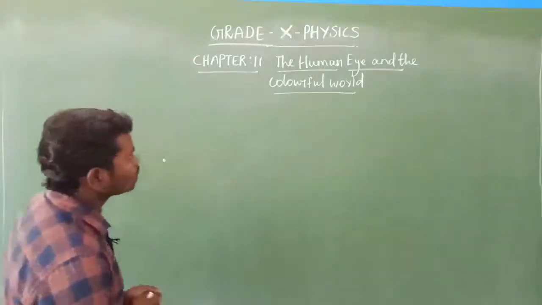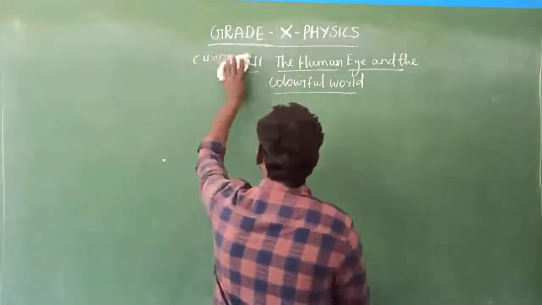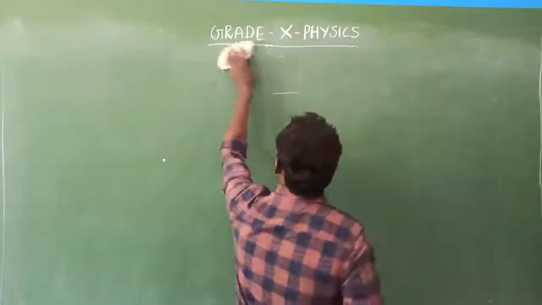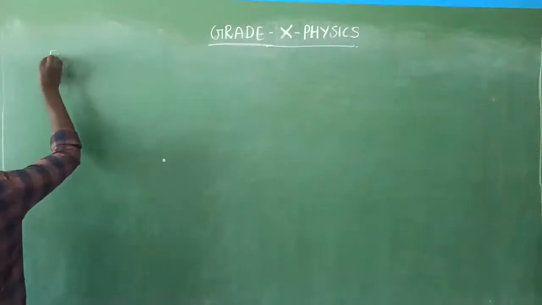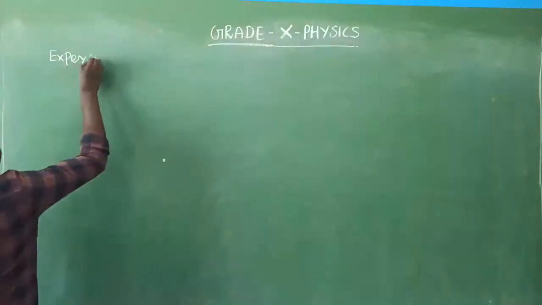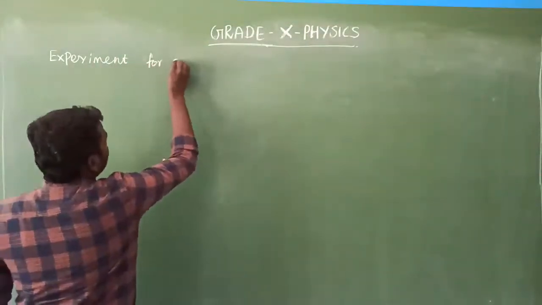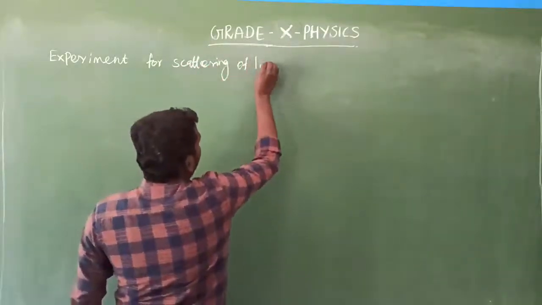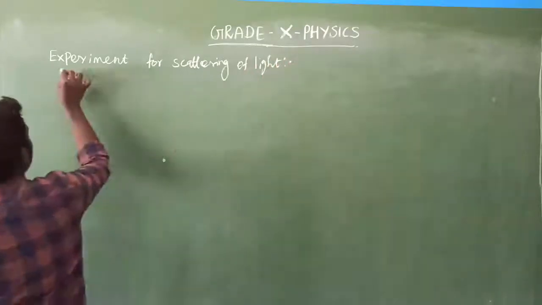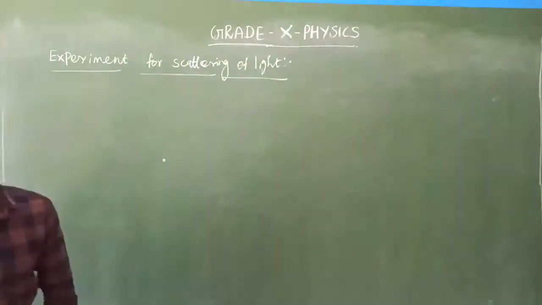So what is today's topic? Experiment for scattering of light by Tyndall effect. Experiment for what?